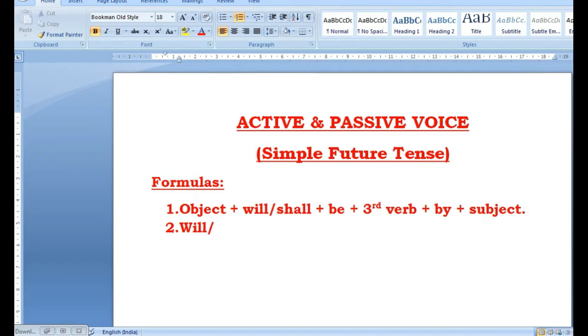Will is perfect, but I'm putting both options in case you have options. Any sentence that is being asked with will or shall, you will have to begin with either will or shall. We'll be learning in examples. Let us write the rules first very quickly.